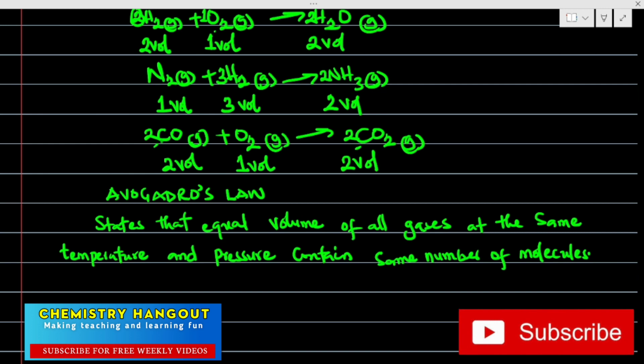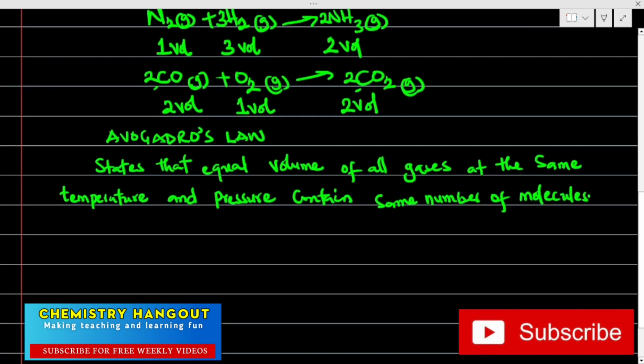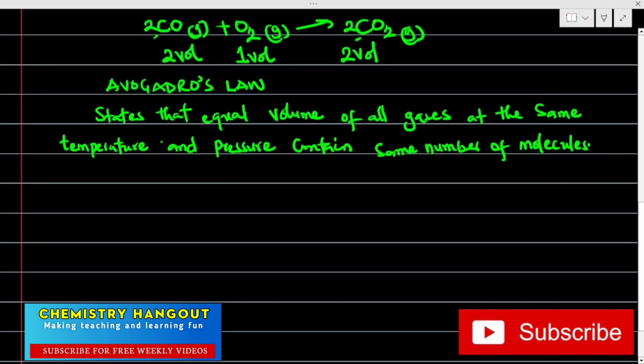This was Avogadro's postulation. Now, what is the meaning of this?